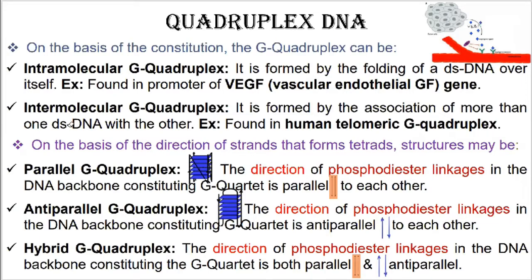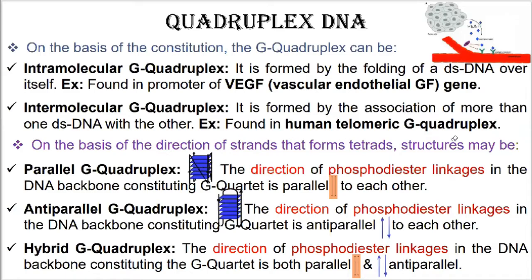Intermolecular means there are two or more different types of molecules that are associated. So that is referred to as intermolecular. जब अलग-अलग molecules मिलके एक G quadriplex को बना देते हैं तो वो है intermolecular G quadriplex.